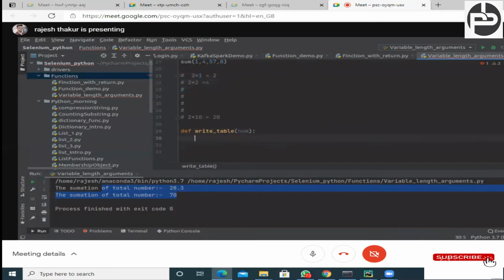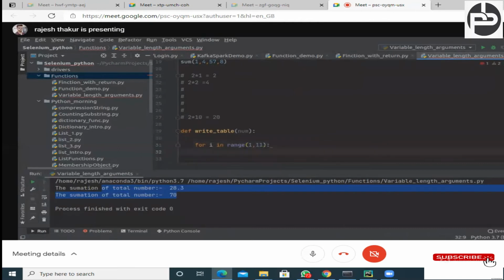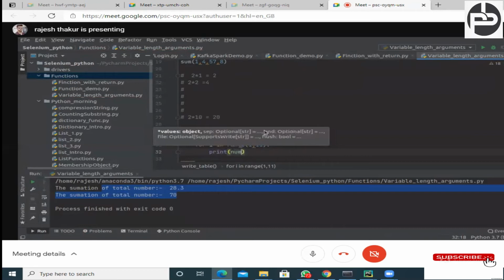So what we can do, just try to understand: for i in range 1 to 11, because if I write 11, then it will start from 0. So I should write from 1 to 11. Okay, and now just try to understand. And print 2 1 ja 2. So number 2 is coming from number. Okay, just print like this first, then I will tell you what to do. Okay, print like this, and that's all.